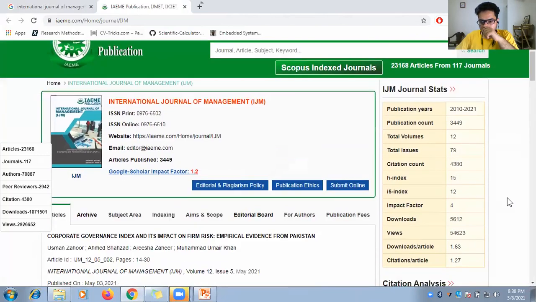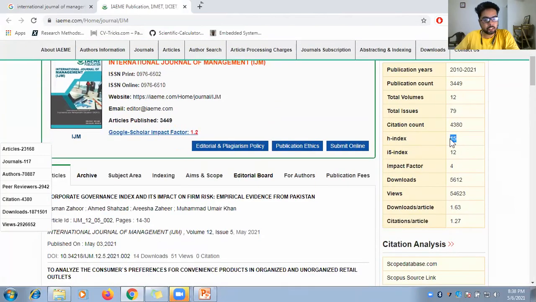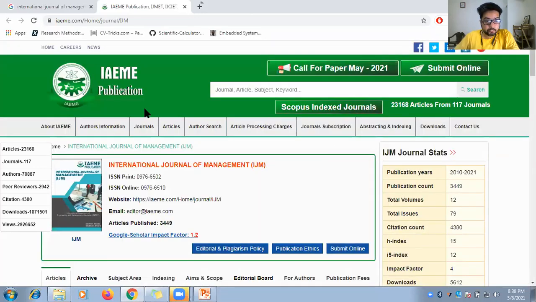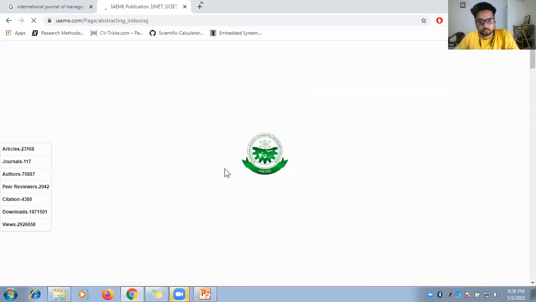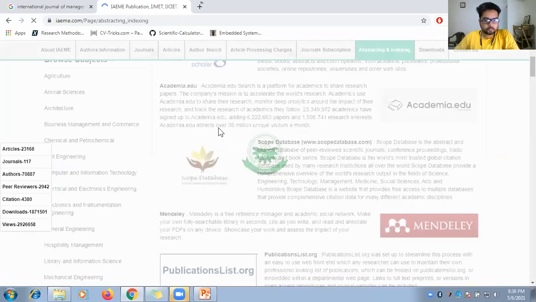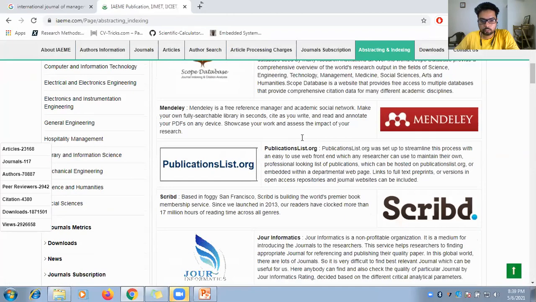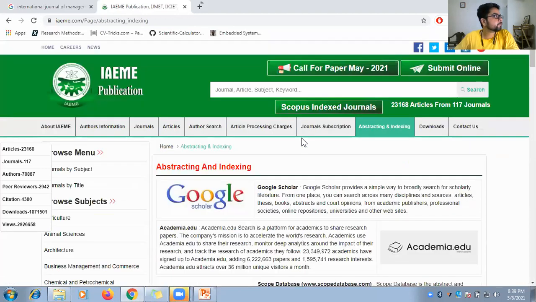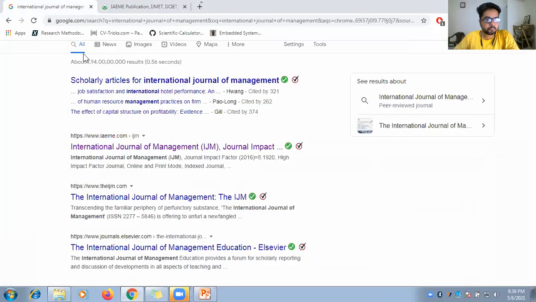Let's go through the website of this journal and see what it says. Why do you need the H index of a journal? H index is not of a journal, it is of a scholar. Google Scholar Impact Factor. Okay, where is it indexed? Abstracting and indexing. Google Scholar. Okay, so this is not indexed in any SCI or Scopus, nothing. So I will not recommend this journal to you.